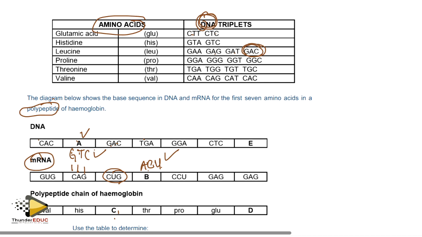GAC is here, which is leucine. So the answer there is going to be Leu. Then we go to E. It's DNA, so I have to do the reverse transcription. Then G goes with C. A goes with T, because it's DNA. G goes with C. Yeah, so basically that is it.